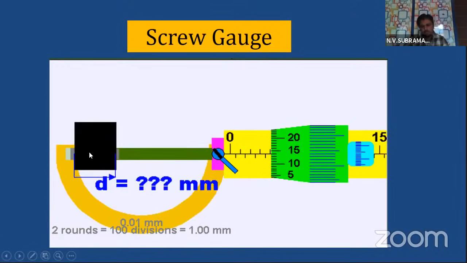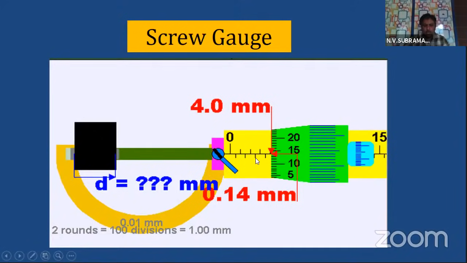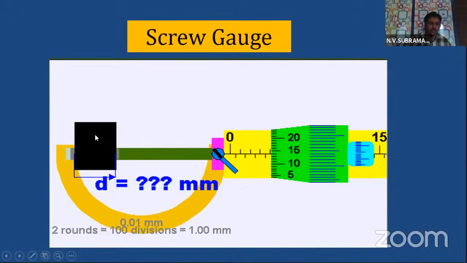Knowing the head scale reading and the pitch scale reading, I can get the value of the thickness of this object. Here 1, 2, 3, 4. These are in millimeters actually, so the reading is 4 mm. The position of the head scale here is at 4 mm on the pitch scale. So knowing the pitch scale value and the head scale value, you can measure the thickness of this particular object.